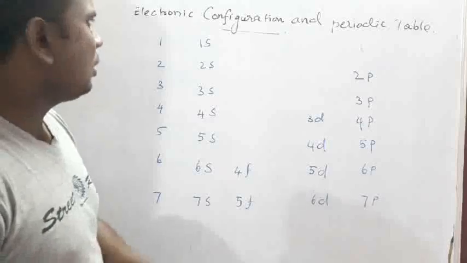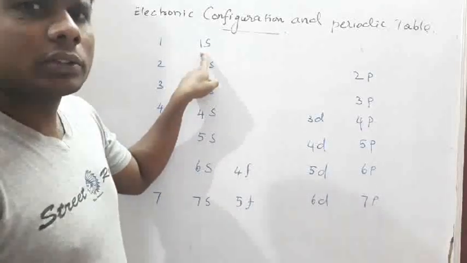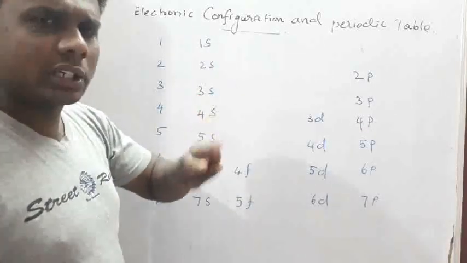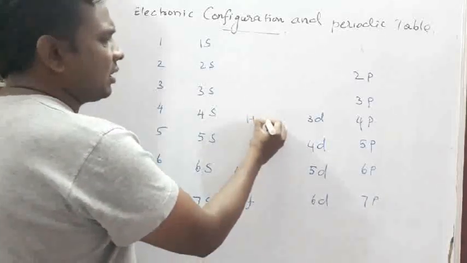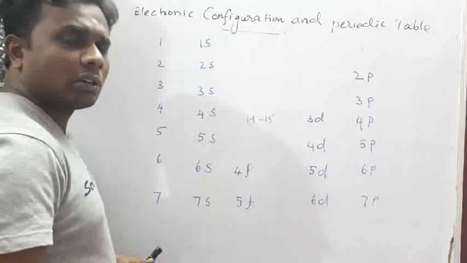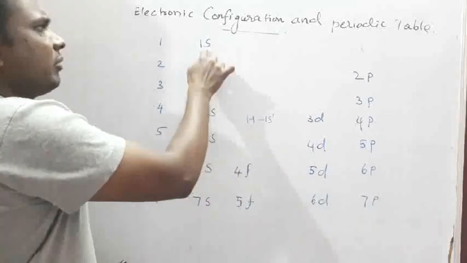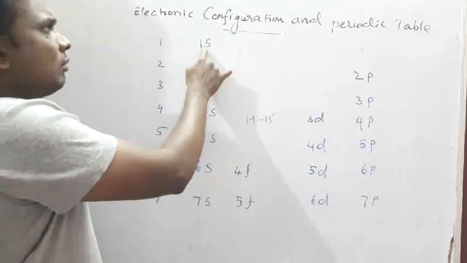In 1s, 2 electrons can be filled. Suppose I have taken hydrogen, its electronic configuration is 1s1, filled in the 1s orbital.